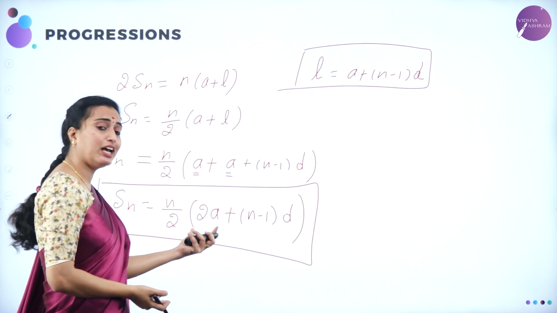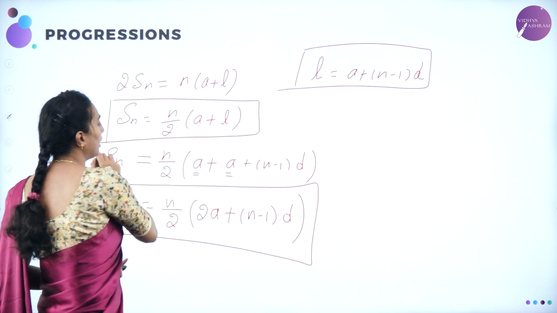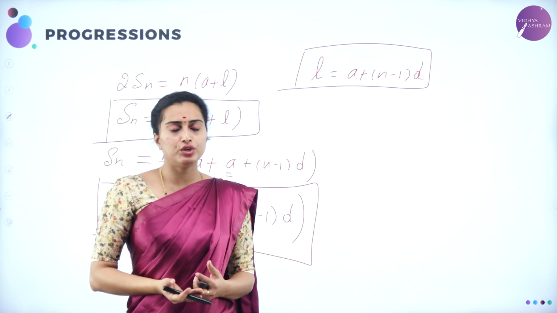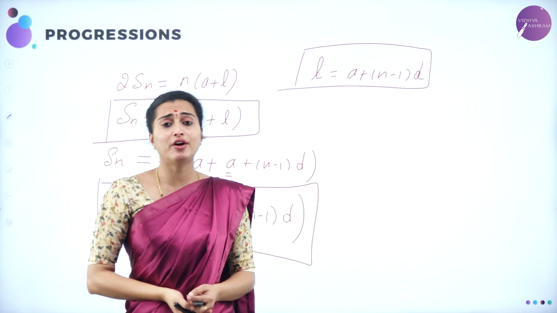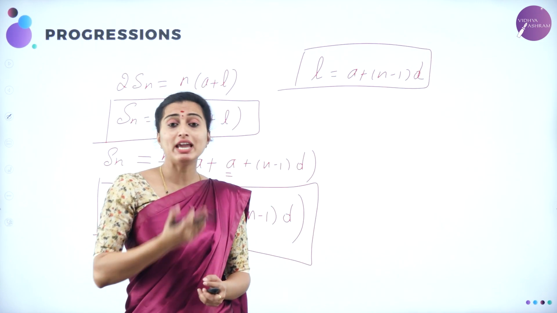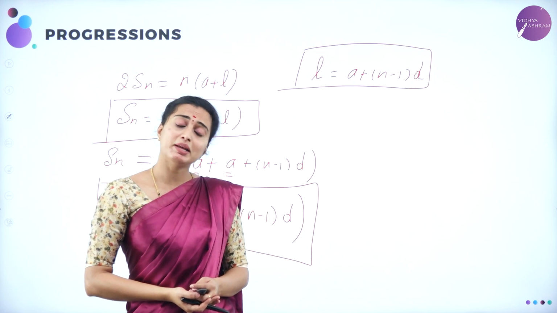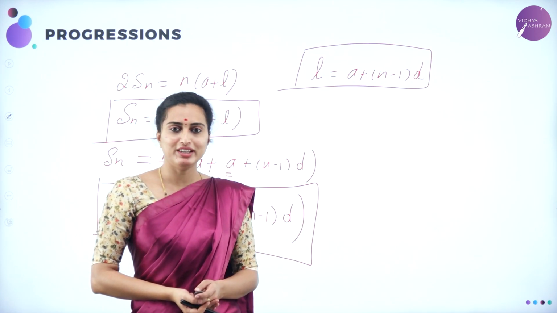So this is a formula you need to remember, as well as this formula also you have to remember. According to the given situation of the problem, we are going to use either of the formulas. Understood? I hope you got this one. What do you mean by nth term of an AP? What do you mean by sum to n terms of an AP? Now, by remembering these formulas, we'll move on to solving the problems, dears.